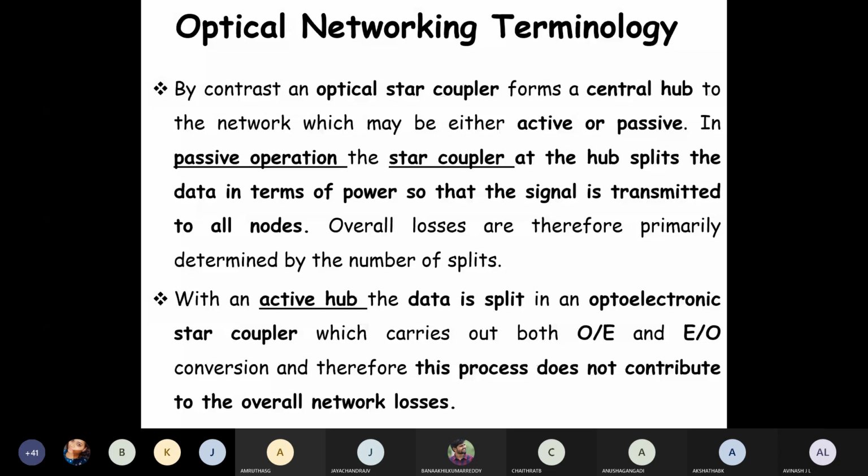After that we go to the next lower level, that is the access network. In the access network, the range is a few kilometers, approximately less than 20 kilometers. In that, there is no concept of OADM or OXC. Then we go to the local exchange office, the remote node.